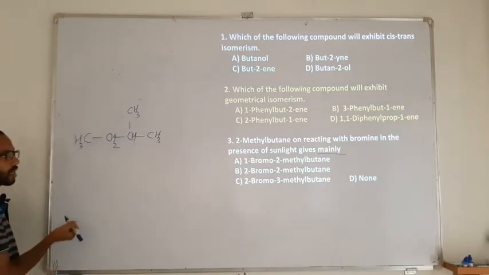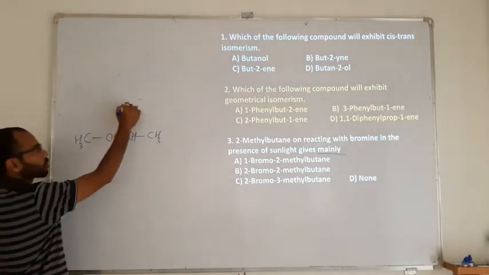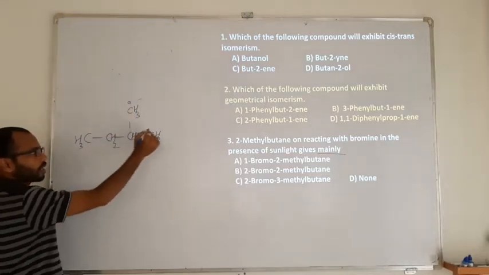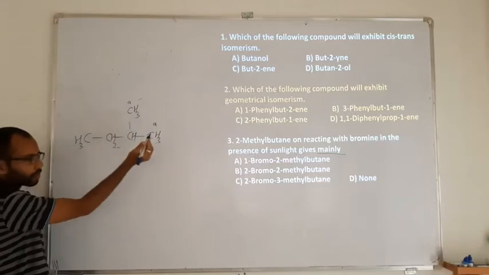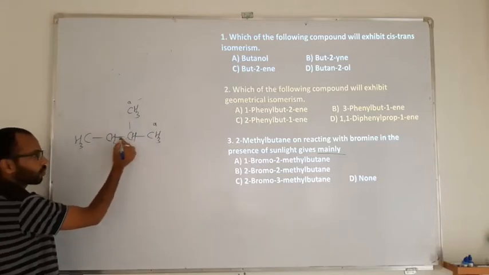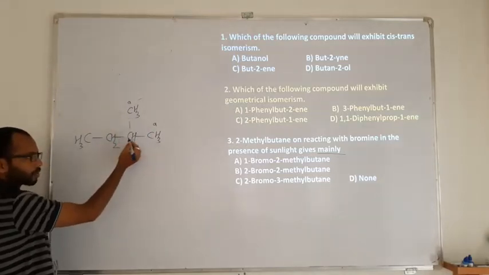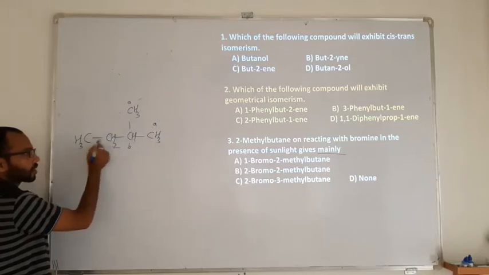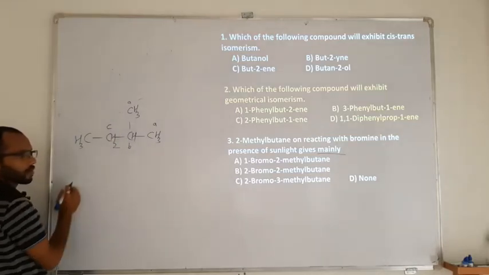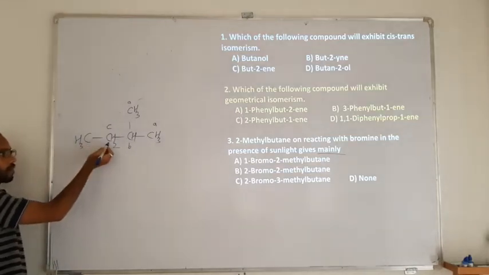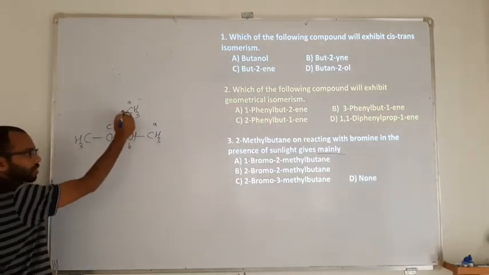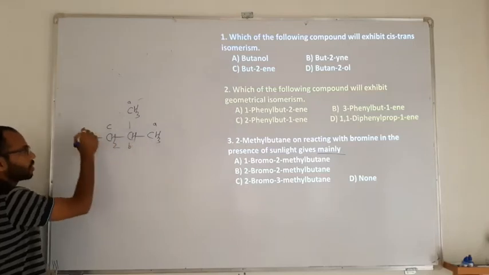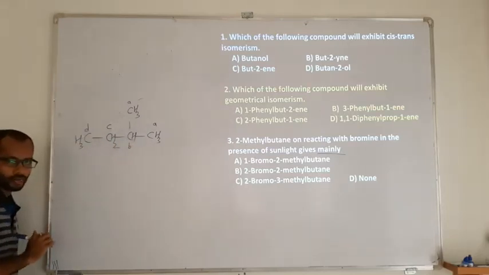So how many different types of carbons are there? This is connected to 1 carbon atom, and this is also connected to 1 carbon atom, so they are similar in type. Whereas this is connected to 1, 2, 3 carbon atoms, so it is different. This one is connected to 2 carbon atoms, so even this is different. This is connected to only 1 carbon atom, but this carbon doesn't have an attached methyl as these two possess. So even that will be of a different type.